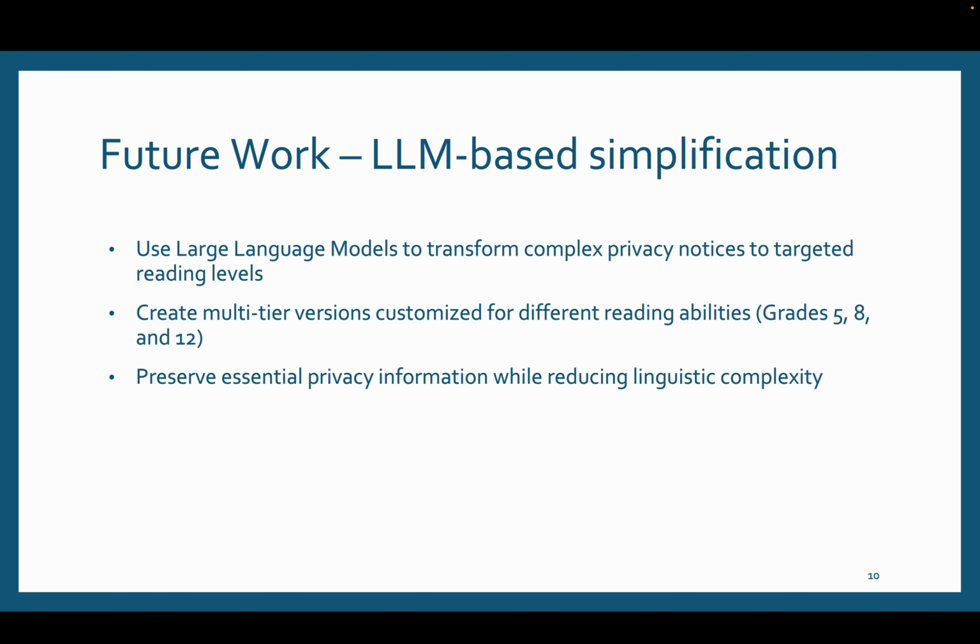Future work based on all this data that I have is to probably use LLM-based simplification. That's going to be stage 3 of my project. Use an LLM to transform the complex privacy notices to a targeted reading level. You give the LLM an input of the privacy notice text and a targeted reading level, and it will give you an output without losing essential information. Right? Same headings, but worded differently.